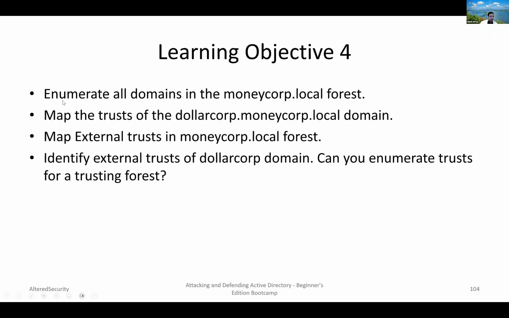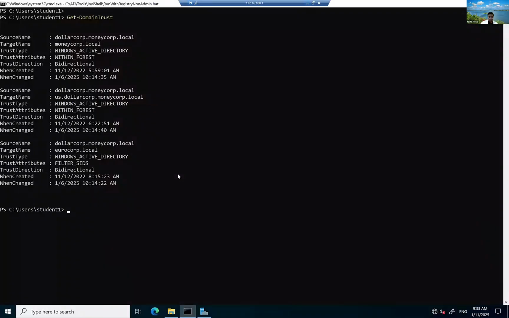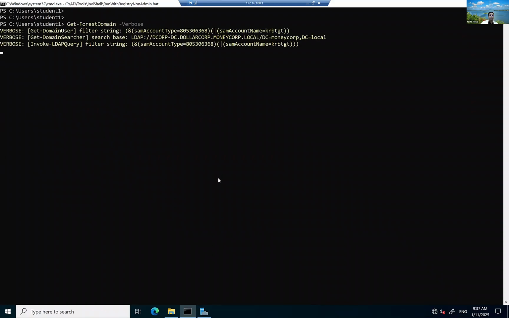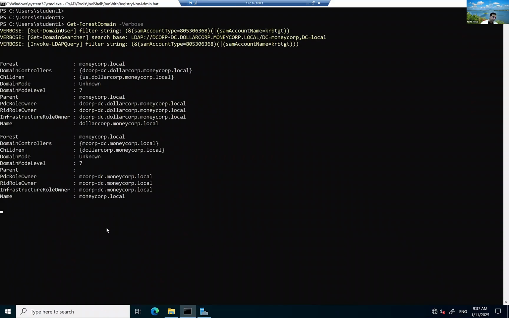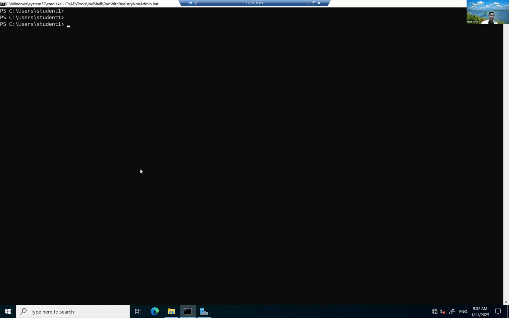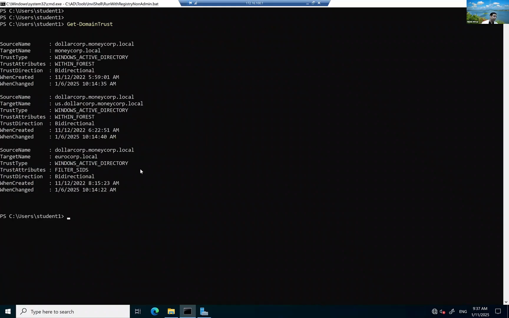Coming back to this, learning objective 4 asks us to perform 4 tasks. First, enumerate all the domains in the moneycorp.local forest. For that, we can run Get-ForestDomain, which shows us all 3 domains: dollarcorp, the forest root moneycorp, and us.dollarcorp. We've already enumerated trusts for the current domain using Get-DomainTrust.